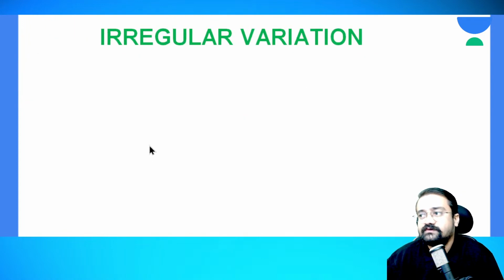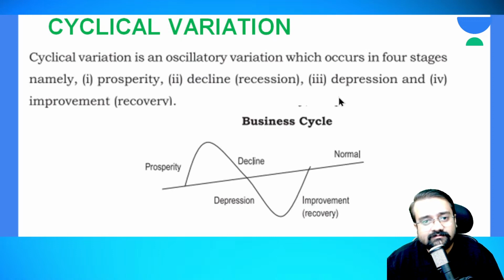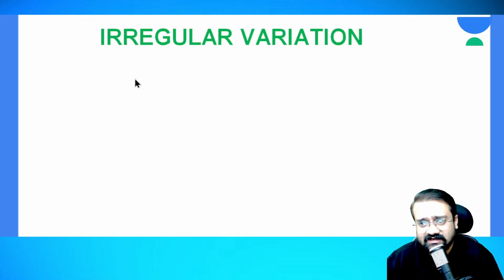Okay, so the next one is irregular variation, right? So you may be thinking that in the previous slides there were some contents written, but what is this irregular variation, right? You didn't expect it. Yes, so unexpected events that occur are termed as irregular variation, guys.